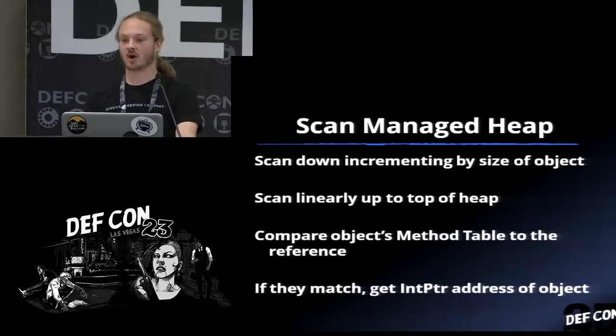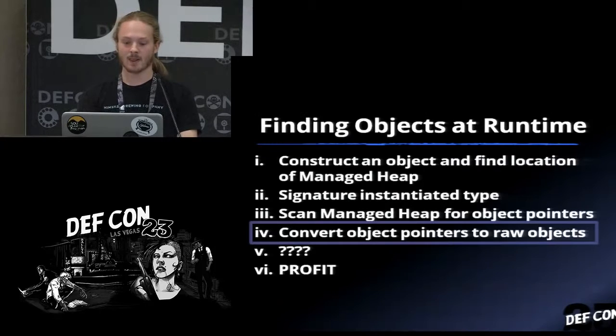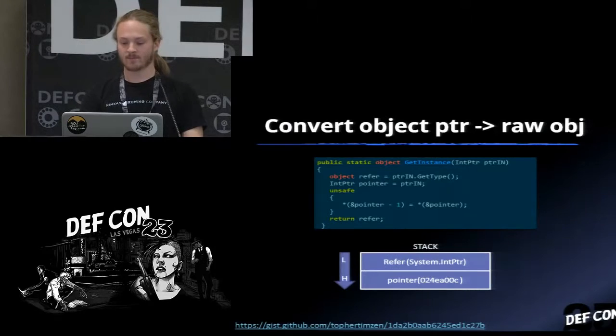However, if I want to go up the managed heap, I have to just scan linearly up it, either by 4 or 8 byte increments, handle a little bit of access violation type errors, but it's a decent signature right now. If somebody has a better approach, submit me a pull request and let's make it even better. So now we have other object pointers. So now we're going to convert all of those object pointers back into actual objects.